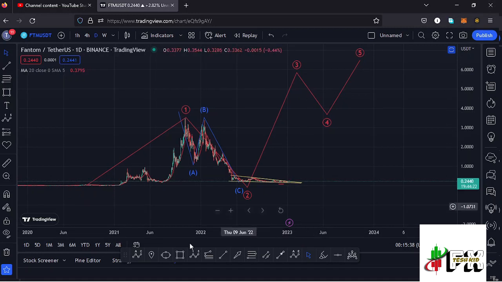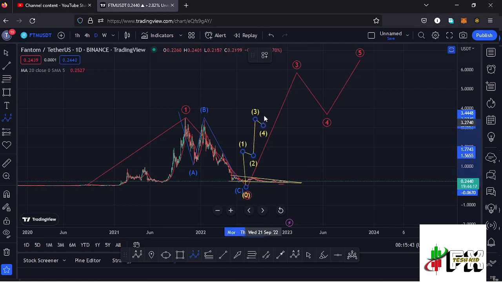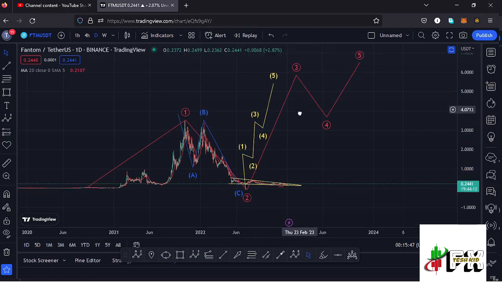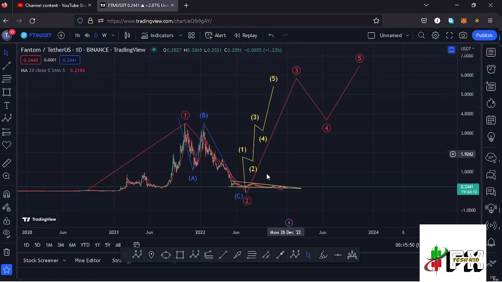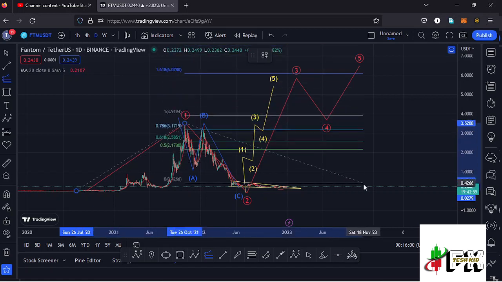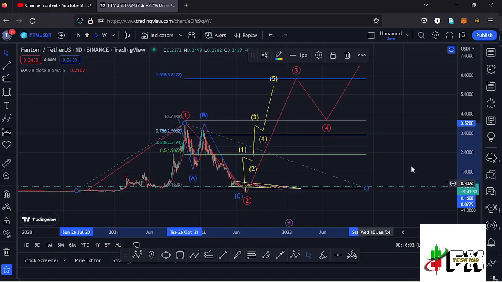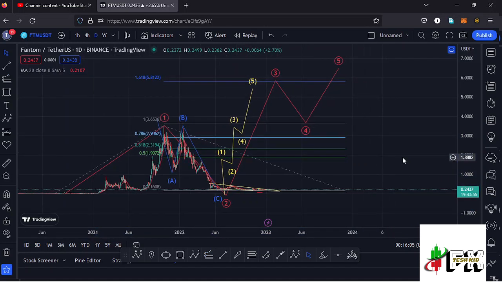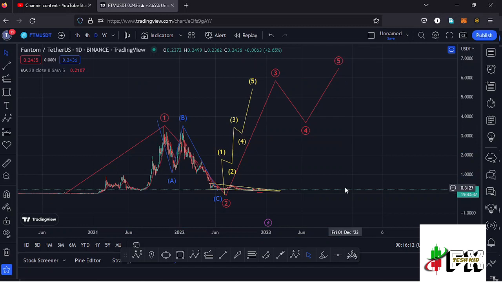And because a wave 3 to the upside is an impulsive wave, we also expect to see a 5-wave structure in formation within that higher Elliot wave count 3, having the wave 5 of the 5-wave structure completing the formation of that higher Elliot wave count 3 to the upside. Sketching out a minimum target area to the upside in the formation of that wave 3 by connecting the trend based Fibonacci from the low of the first wave to the high of that wave 1, then dragging the fibs to the low of the second wave, that gives me a minimum target area at the fib level 1.618, and that is at around the $5.8122 mark, and that is the minimum that I'm expecting Fantom to do in the next bull market.